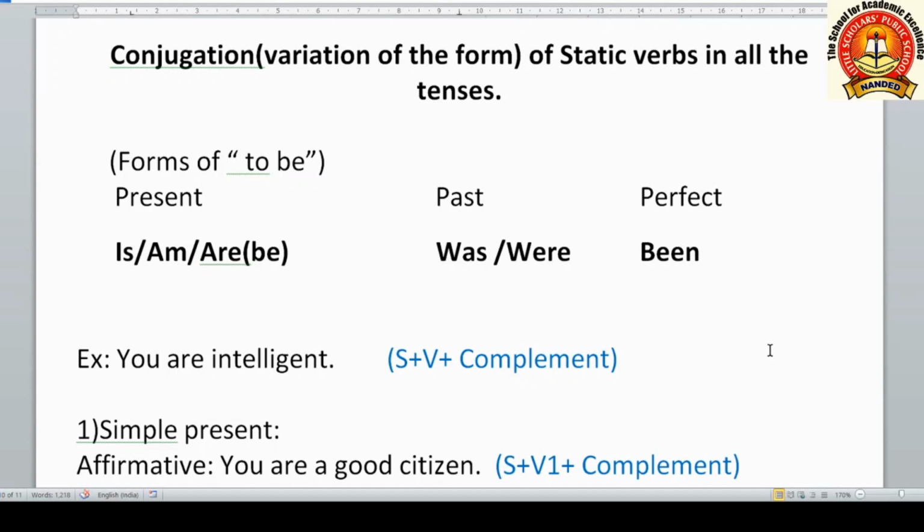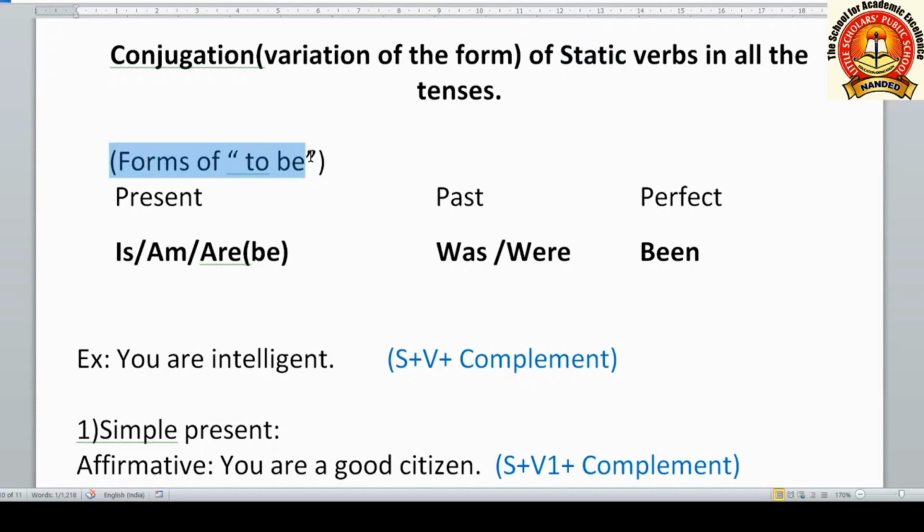In this video, we are going to learn conjugation of static verbs in all the tenses. Static verbs. What are static verbs? Static means stable, which don't show any action.